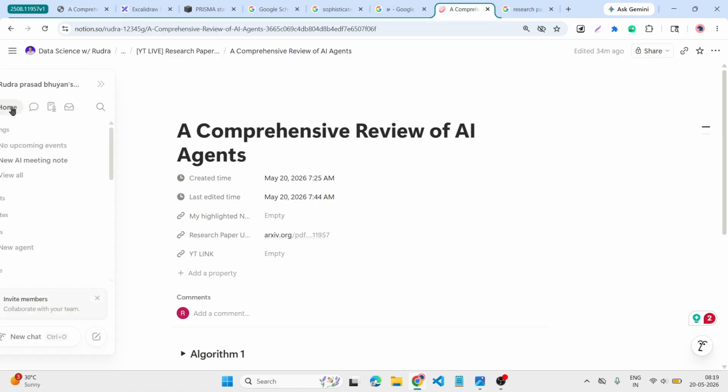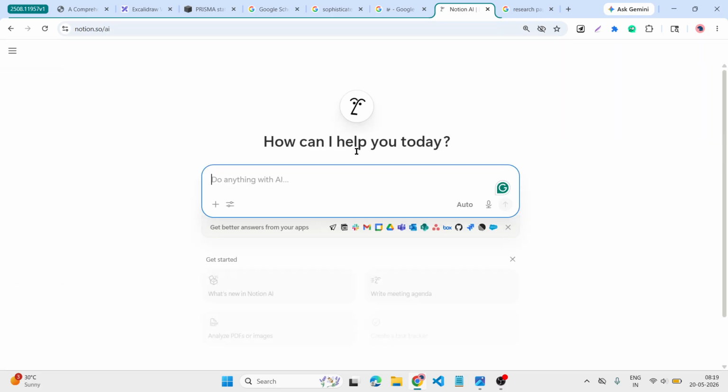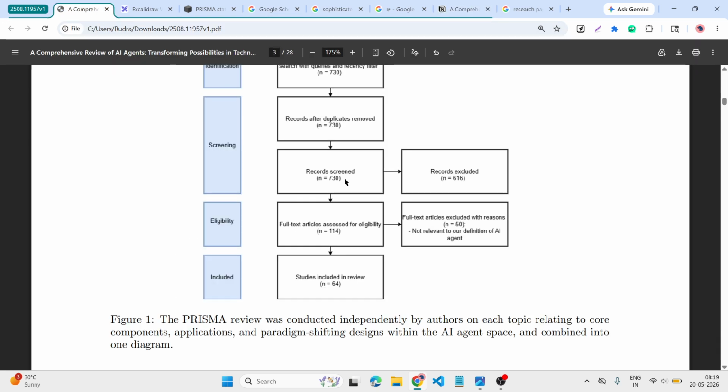If you notice here, we can also find one search, a chat with AI, where if we ask something, it can answer by looking through my database. After that it extracts the full articles, 114, which are nearly similar to my question.